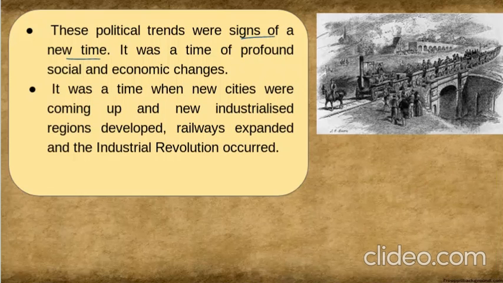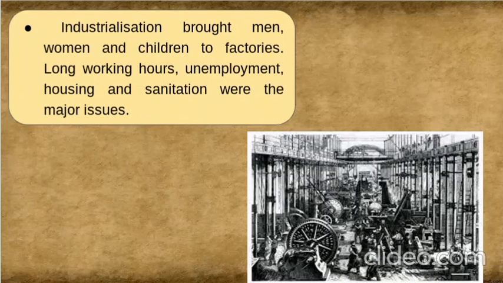There was a time of profound social and economic changes. They wanted some social and economic changes as well. New cities were coming up and new industrialized regions developed. Railways expanded greatly and the industrial revolution occurred.